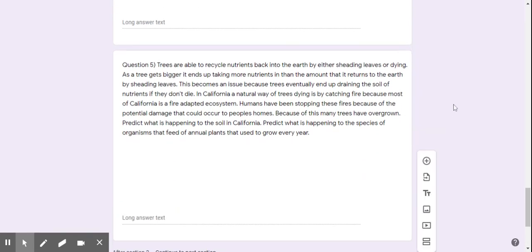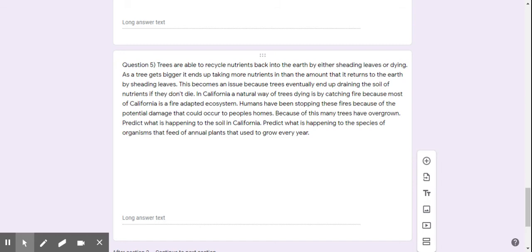Let's go to the last one. Trees are able to recycle nutrients back into the earth by either shedding leaves or dying. As trees get bigger, it ends up taking more nutrients in than the amount that it returns to the earth by shedding leaves. This becomes an issue because trees eventually end up draining the soil of nutrients if they don't die. In California, a natural way of trees dying is by catching fire, because most of California is a fire-adapted ecosystem. Humans have been stopping these fires because of the potential damage that could occur to people's homes. Because of this, many trees have overgrown.